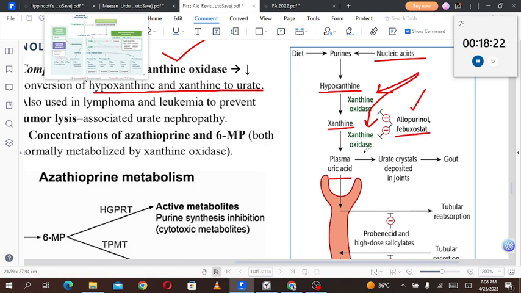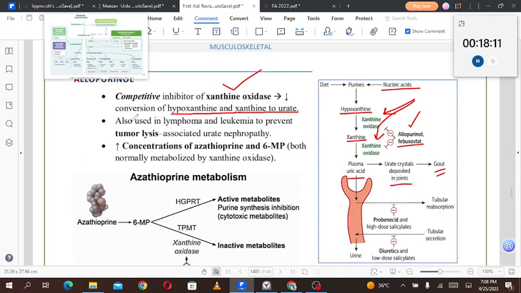So here you can see the plasma uric acid, if it starts accumulating, or if it is being produced in a very high amount, or not being excreted, it results in urate crystals being deposited in the joints, which can result in gout. Allopurinol is also used in lymphoma and leukemia to prevent the tumor lysis associated urate nephropathy.